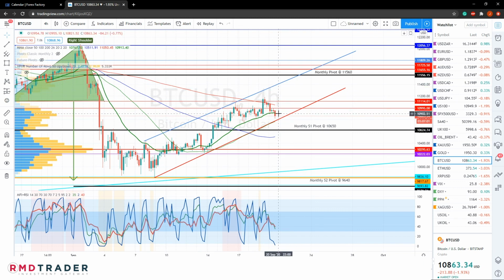And of course, should we break below this 50 SMA in the 4 hour, that's the one that is hiding on our lower diagonal up here, that will then take us to the 10,650 point. But also keeping in mind that should that break, another area of support would be at 10,300.